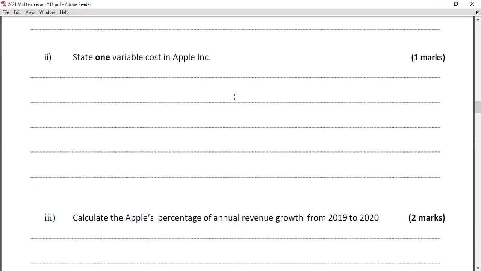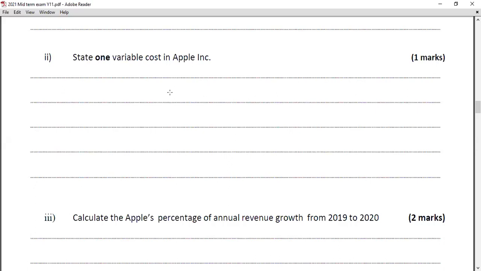If you just mention packaging, it's not relevant. If you just mention the spare parts, it's not relevant, it does not apply. So it must be contextual. This is a very easy question, and about 80% of the students actually wrote this question successfully, but the other 20% still don't know what it means by the state question. You have written the generic answer, but not applied it to the case study.